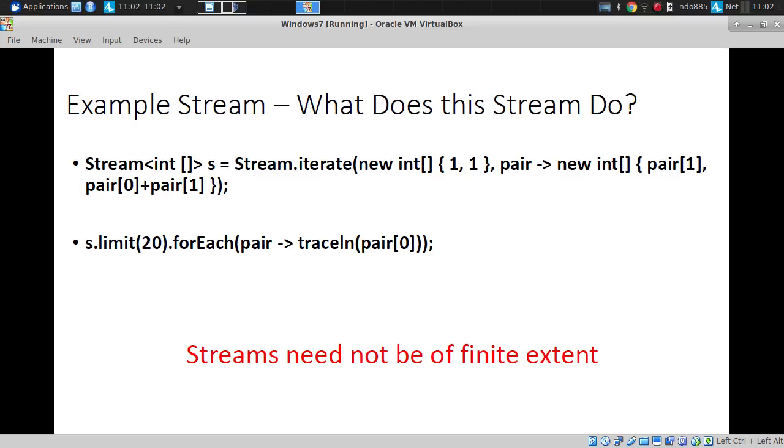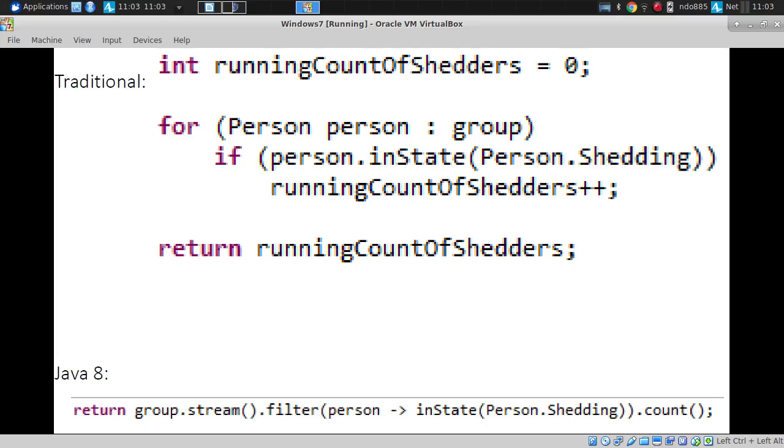And so here, using that array, we could limit it to the first 20, and for each of them we could print it out. Right? Streams don't have to be of finite extent. This is a conceptually infinite stream. Here we're asking for the first 20 of them, right? We're asking for the first 20 of these elements.